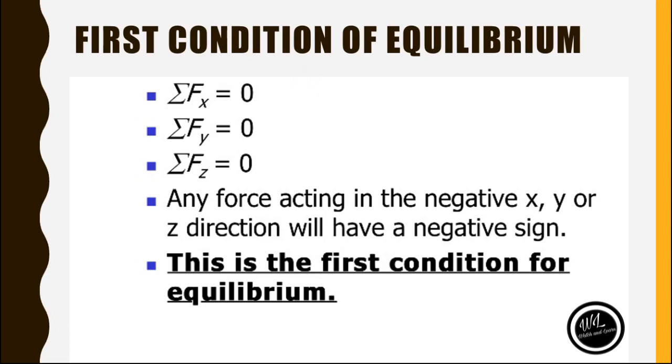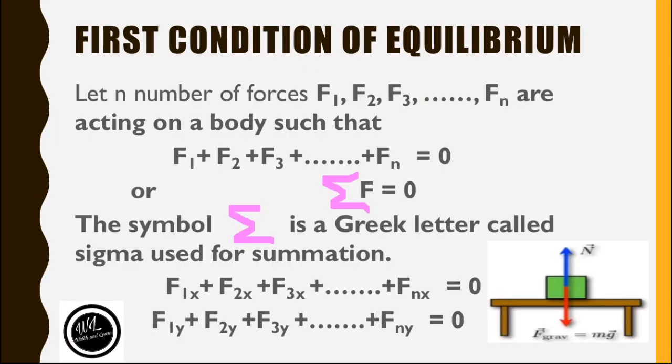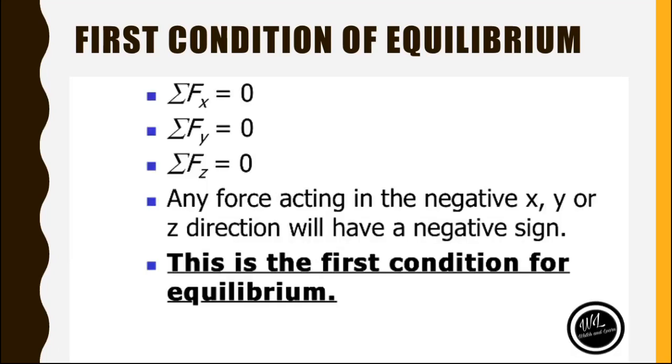We can also write F1x plus F2x plus F3x and so on to Fnx is equal to 0 as summation of Fx. We can write it as summation of Fx is equal to 0, that the sum of all the x component forces is equal to 0. Or we can also write that F1y, F2y, F3y plus Fny is equal to 0 as summation or sigma of Fy is equal to 0. That is, the sum of all the x component forces is equal to 0, and the sum of all the y component forces is equal to 0.